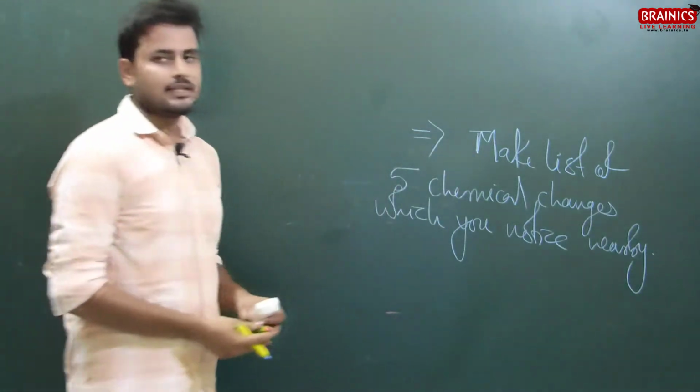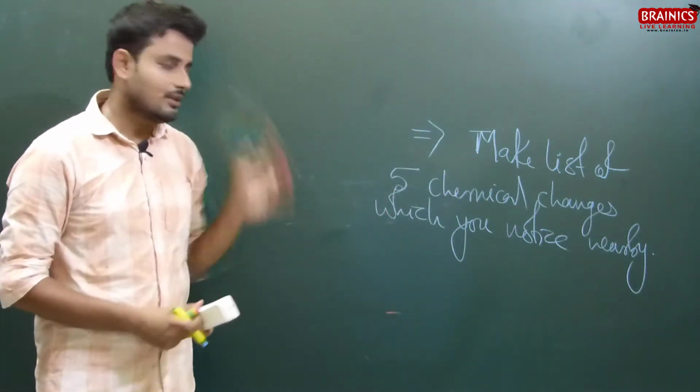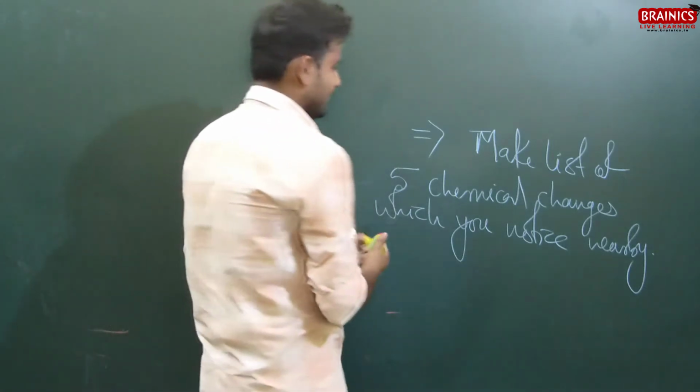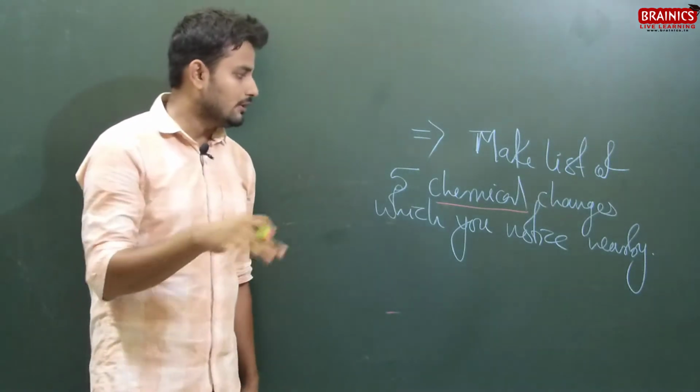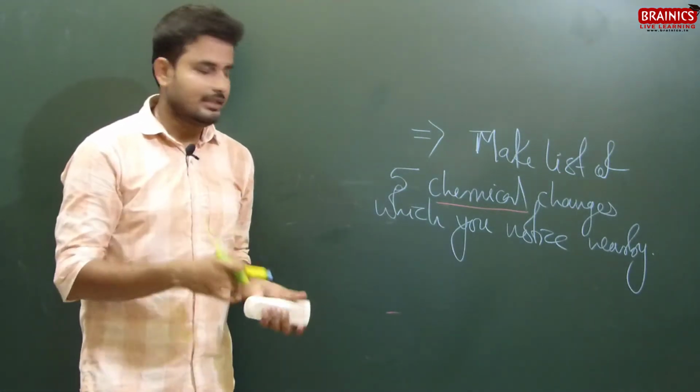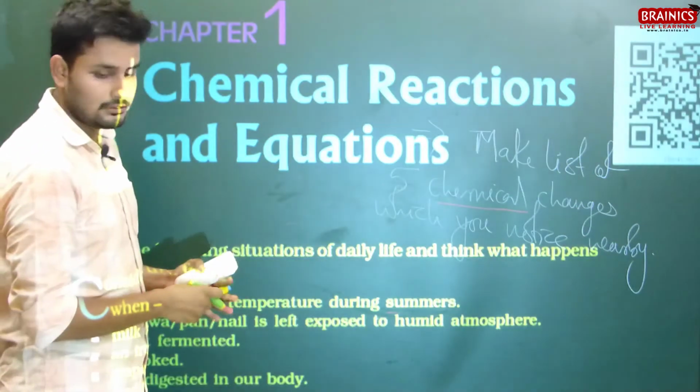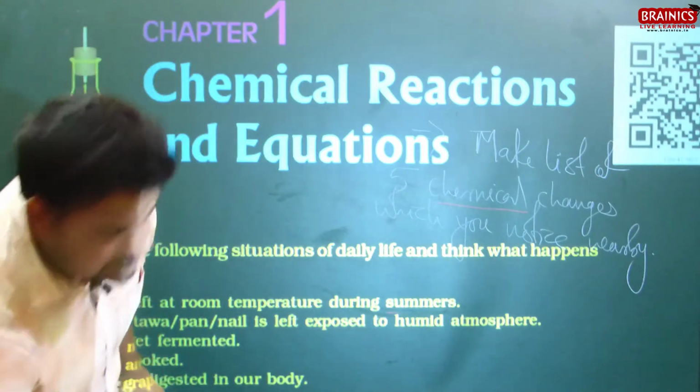So this is your work. You will have to make a list of 5 chemical changes which you are noticing nearby, in your locality.